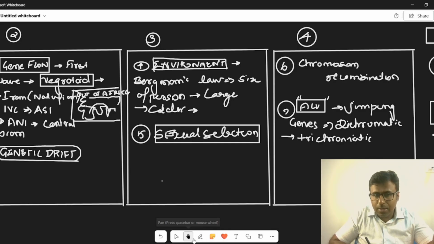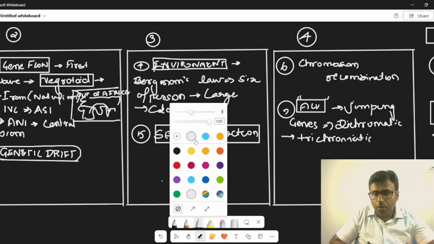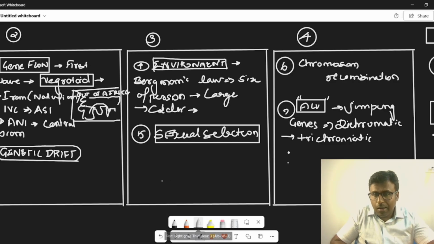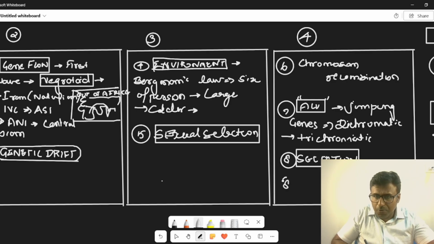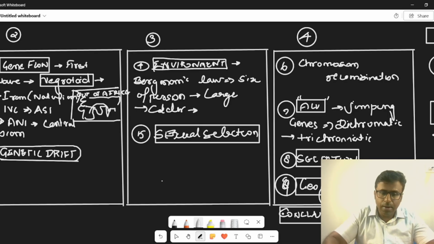Like this, you can keep on going with the explanation of how the evolutionary forces work. You can say many other things. Selection is there. Geographical separation is there. So try to answer the way in which they ask, and then you can conclude. Conclude by saying that this is how so many evolutionary forces are acting.